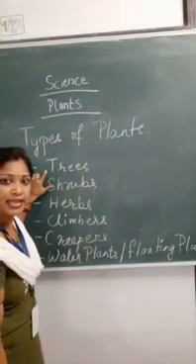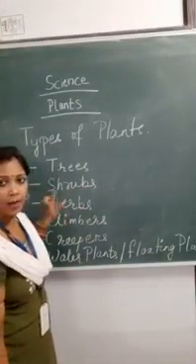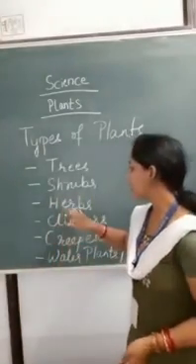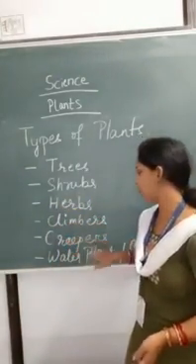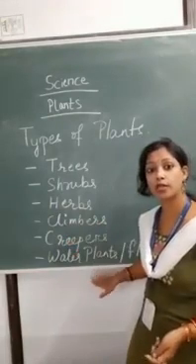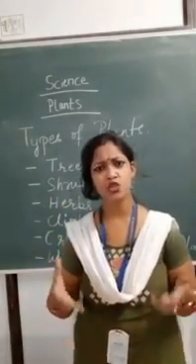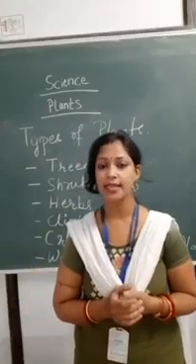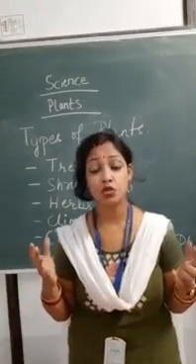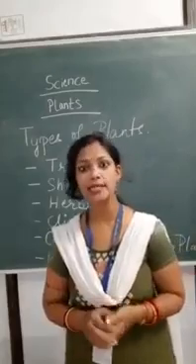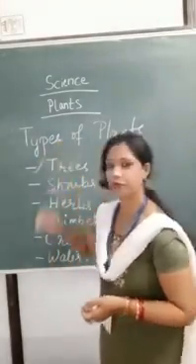We have trees, shrubs, herbs, climbers, creepers, and water or floating plants. You must be thinking, so many types of plants! Yes kids, we have so many types. So let's discuss trees first.